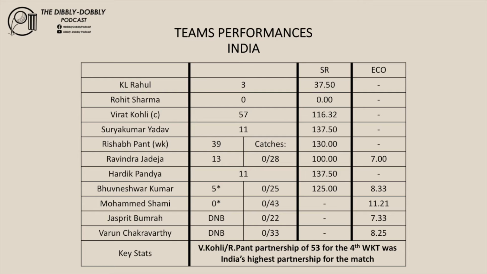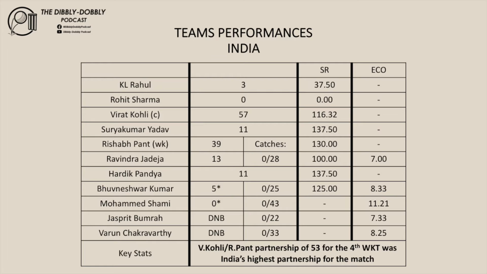Let's have a look at both teams' performances in this match with both bat and ball. We'll start with India and their batsmen. Rahul 3, Rohit Sharma 0, Kohli 57, Suryakumar Yadav 11, Pant 39, Jadeja 13, and Hardik Pandya 11. India didn't get going with the bat in this match, losing wickets early in the power play, which put them on the back foot. They were 3 for 36 after the power play and were in a bit of trouble.